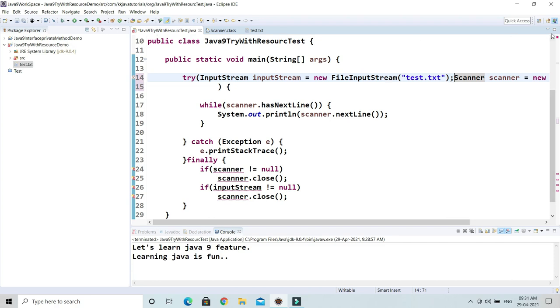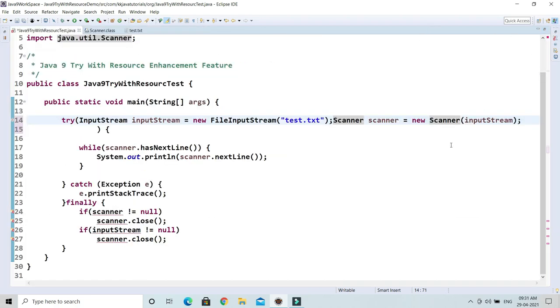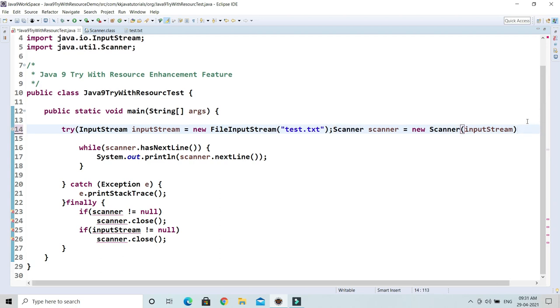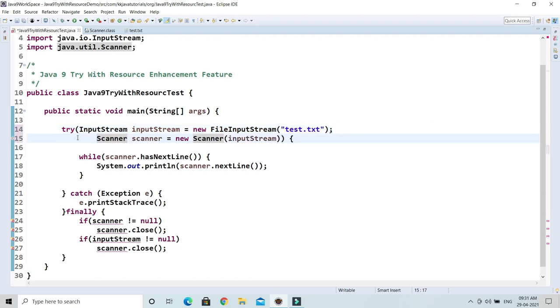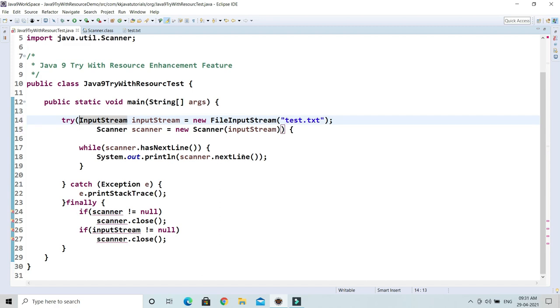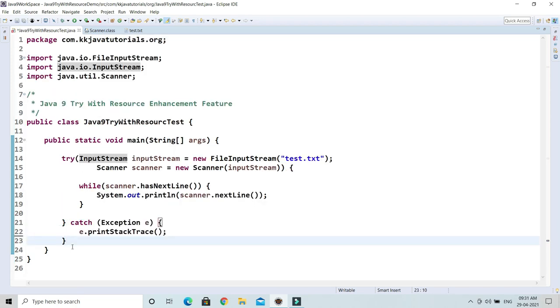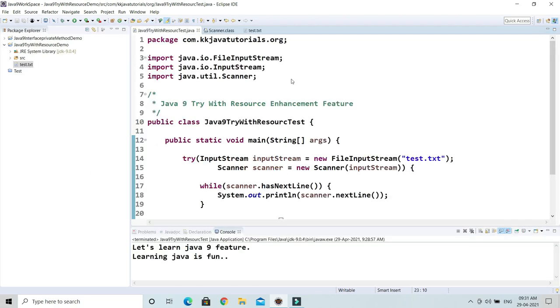Of course you can declare multiple resources, not a problem at all. This last semicolon is not required. So that's the way you can declare more than one resource beside this try. This is the way we write code from Java 7 onwards, and you don't need to call this close method explicitly. It will be called automatically by the JVM once the resource usage is done. And now if I run here, you can see there is no compilation error as well.